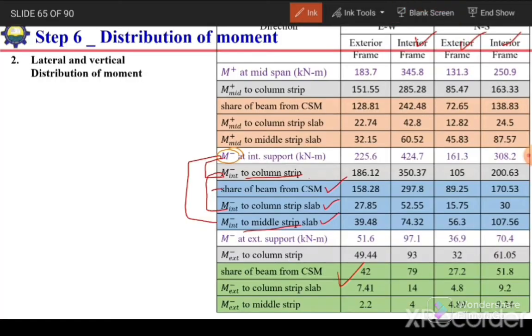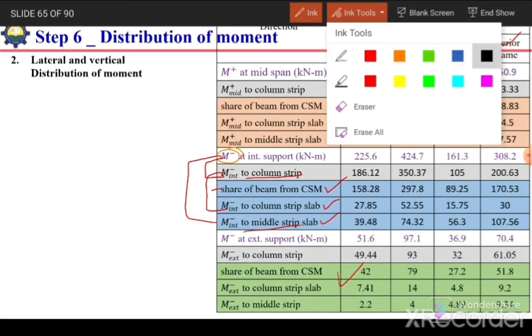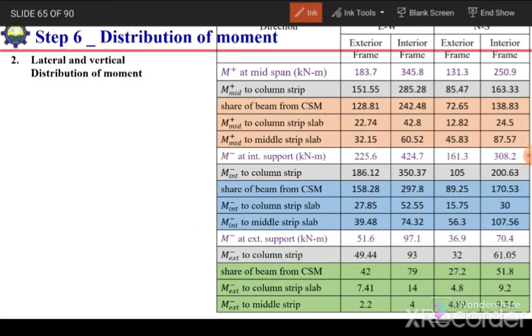So if we see, in one direction we have values 1. No, not for this beam, because we are going to design only slab. So we will consider 1, 2, 3, 4, 5, 6, 7, 8, 9, 10, 11, and 12. So these 12 values will be placed or reported for the slab in one direction. Similarly, 12 values will be for the slab panel in the north-south direction.